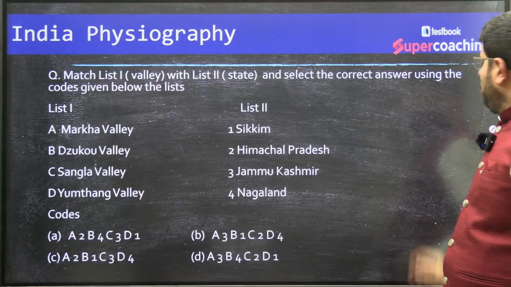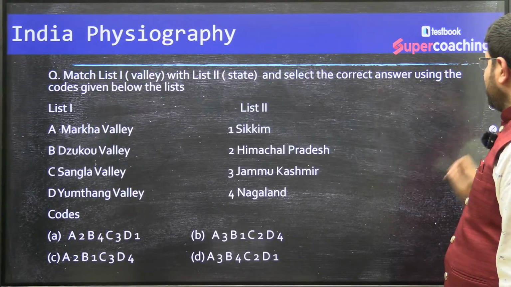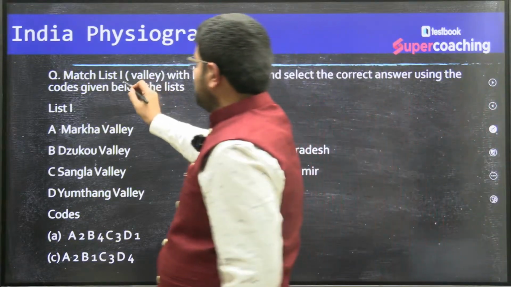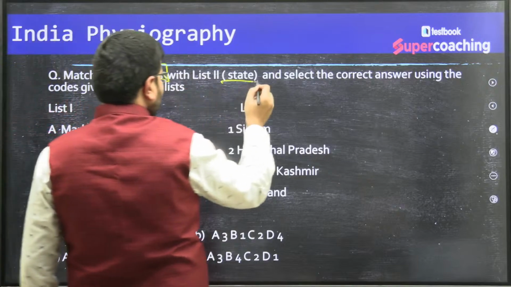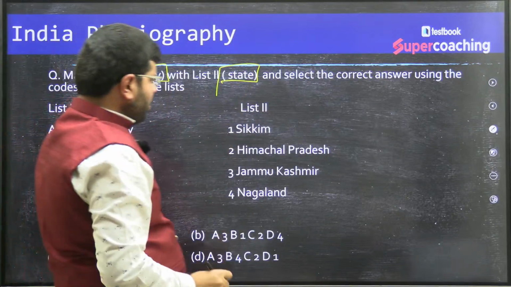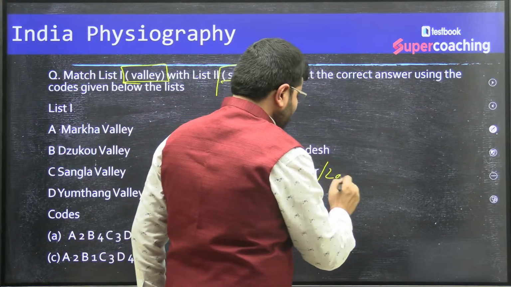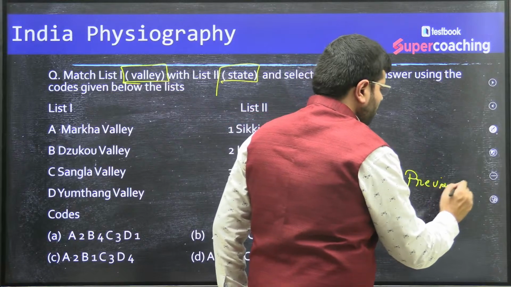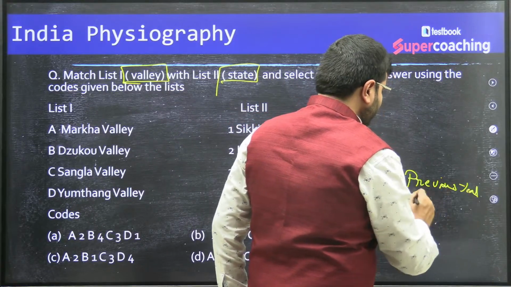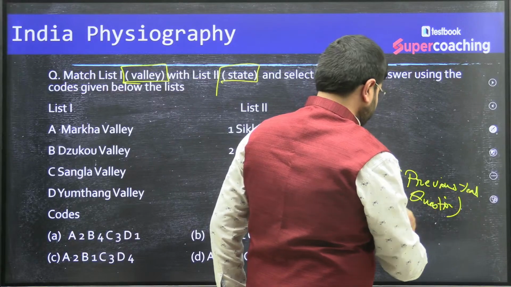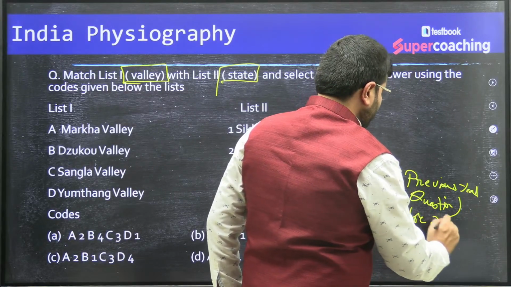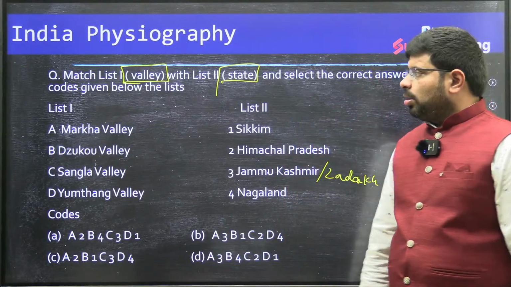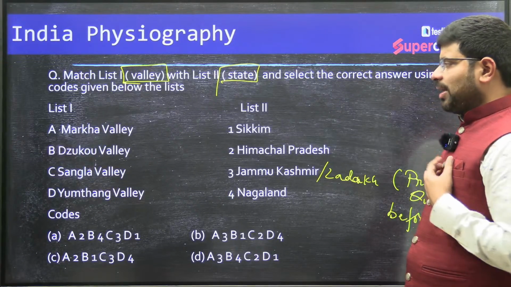Right. Now another kind of MCQ practice you need to do is about matching the list of valleys with particular states. Now here, if you have Jammu and Kashmir, you can also consider this as Ladakh, because this is a previous year question, before 2019. So you can take that as a base and prepare. Then you can differentiate later on. Now valleys and states also they can ask you.